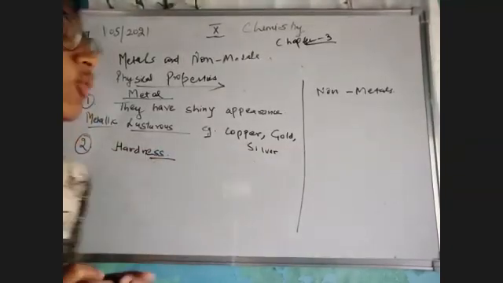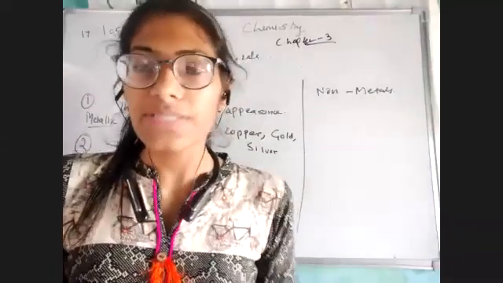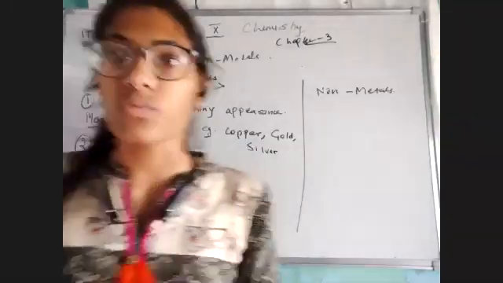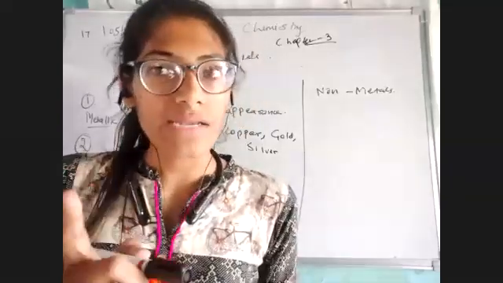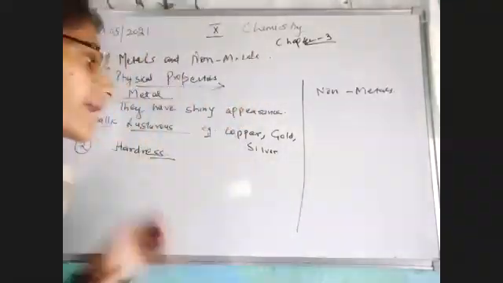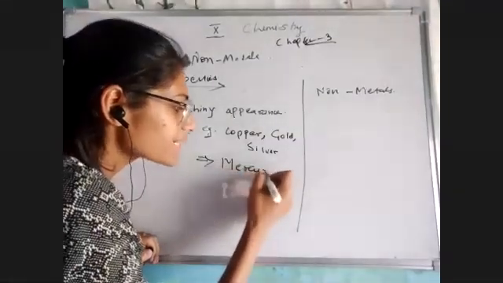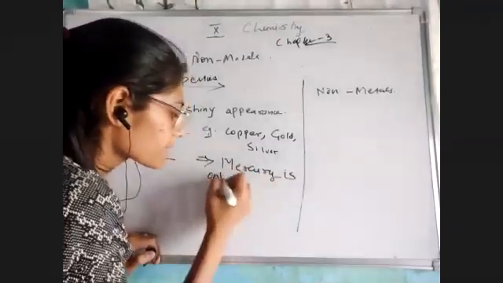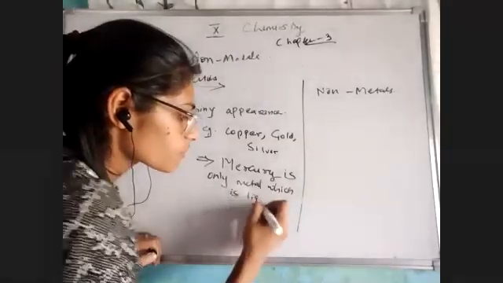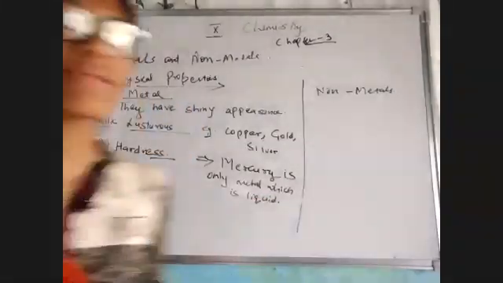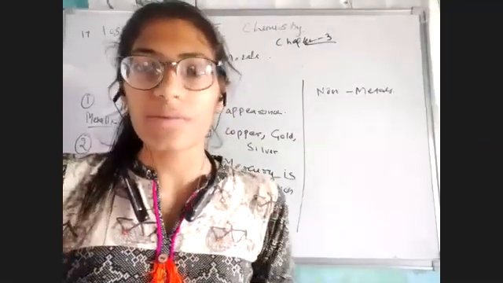All the metals are quite hard in nature, and I would say they are solid in nature. That means if I'm talking about examples like copper, gold, silver, they all are solid in nature, but exceptions are everywhere. There is a metal which is not solid in nature and not hard, obviously, that is known to be mercury. Mercury is the only metal which is liquid at room temperature, whereas all my other metals are solid in nature. Okay, so this was something which I have told about the physical property.